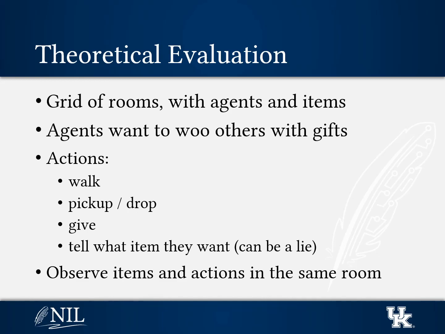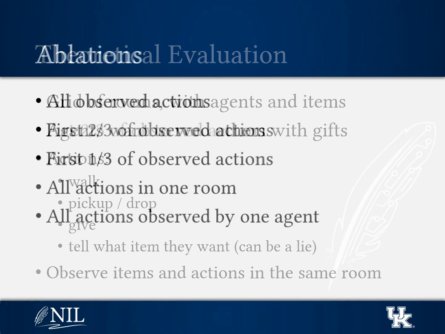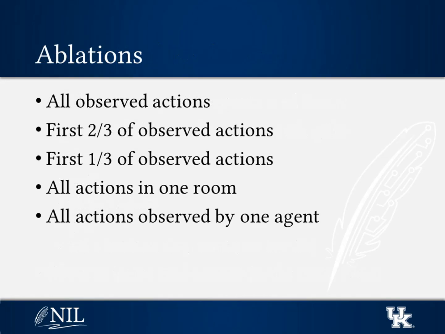We designed this domain to have many of the properties that we encounter when designing narrative planning problems, including movement between locations, interactions with items and agents, communication, conflict, and cooperation. We randomly generated several thousand example problems in this domain and then applied our algorithm. We considered 5 different ways to reduce the ground truth, in other words, the sequence of actions that actually happened, down to a set of observations.